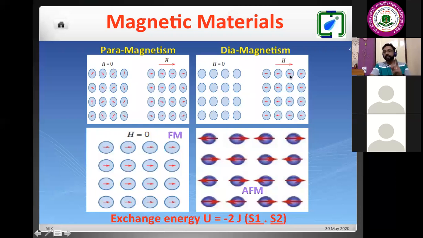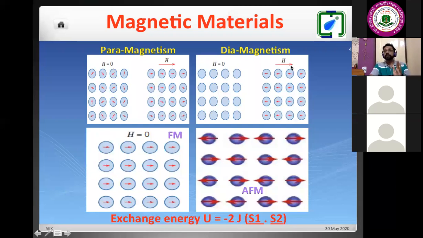The diamagnetic contribution is there for any type of magnetic system. If I talk about paramagnet, ferromagnet, antiferromagnet, in all cases we have the presence of diamagnetism, because when we switch on the magnetic field, electrons may jump from one orbital to another, and that contributes to diamagnetism.